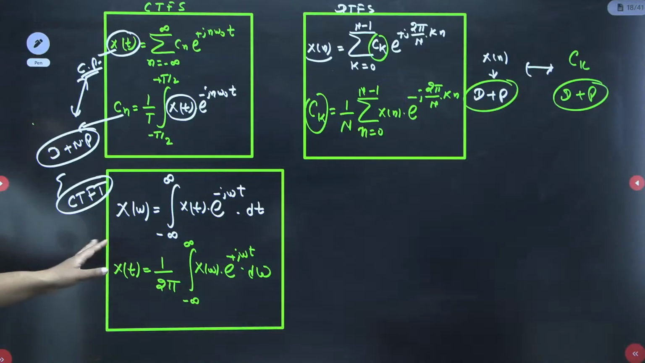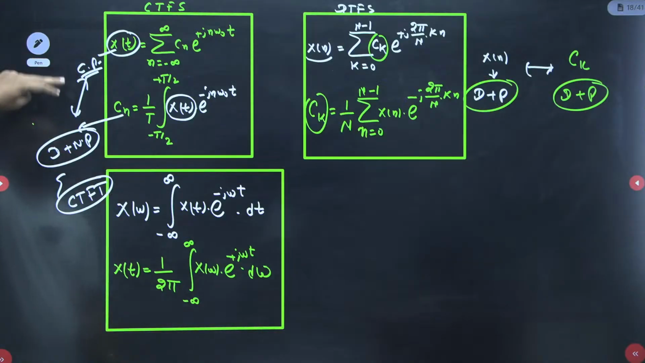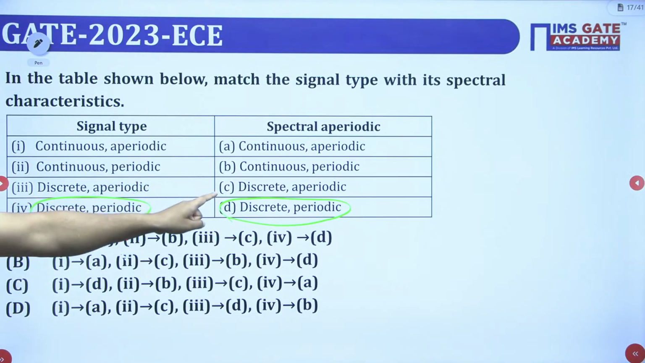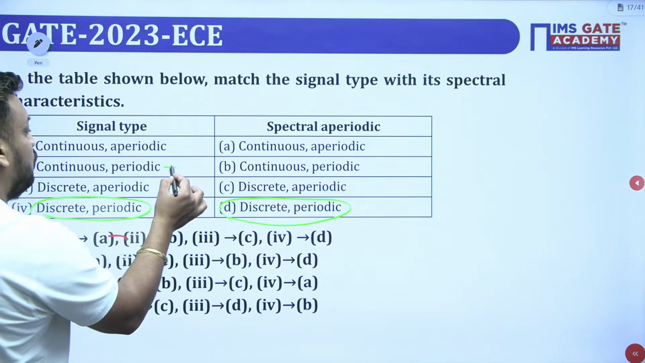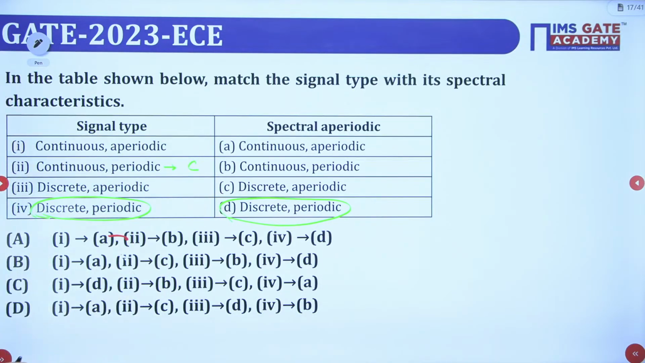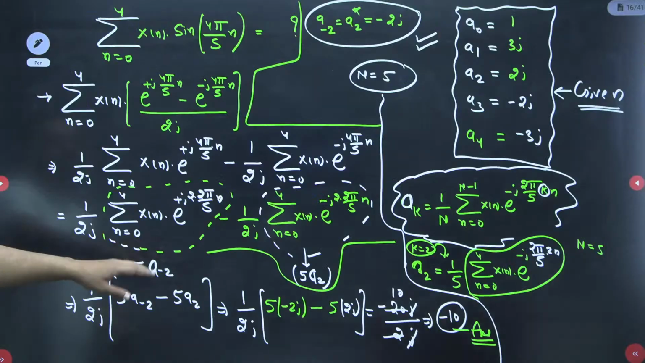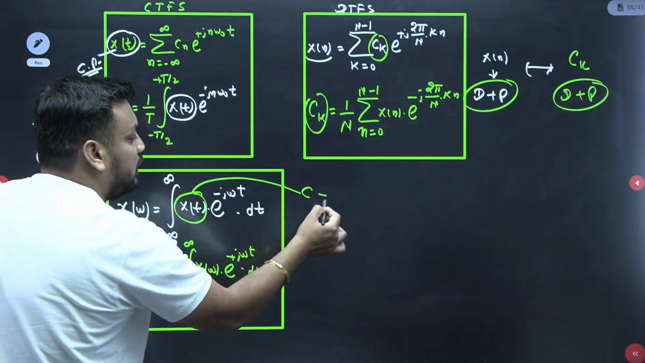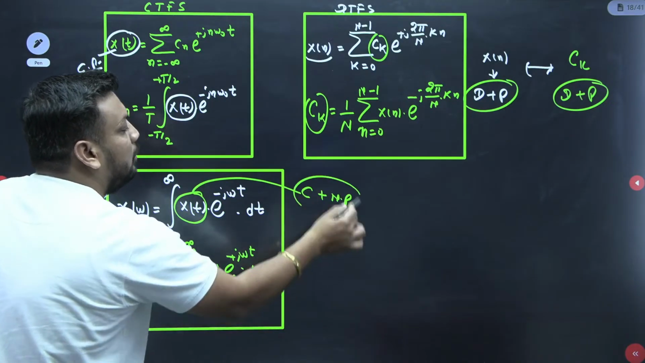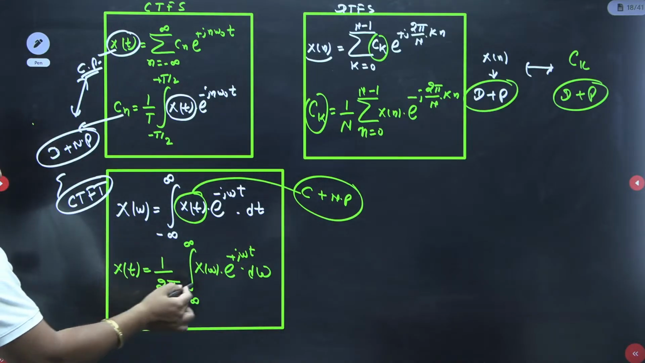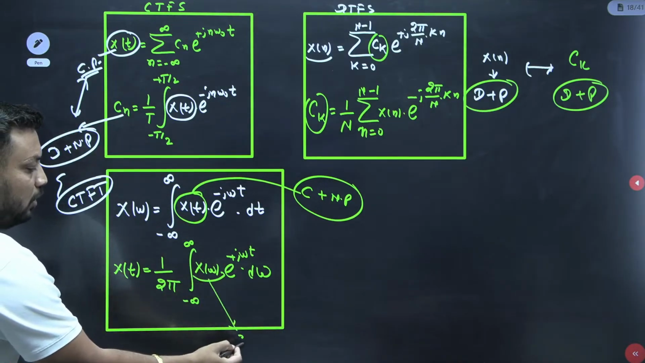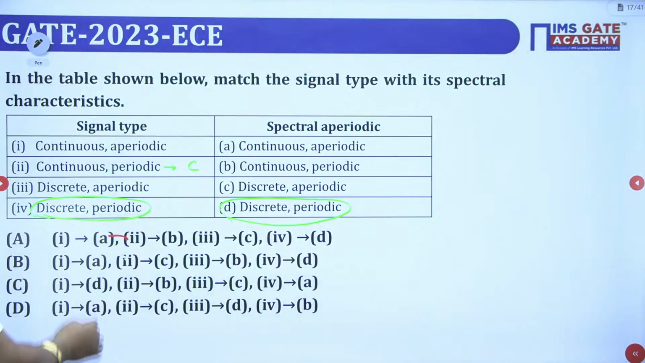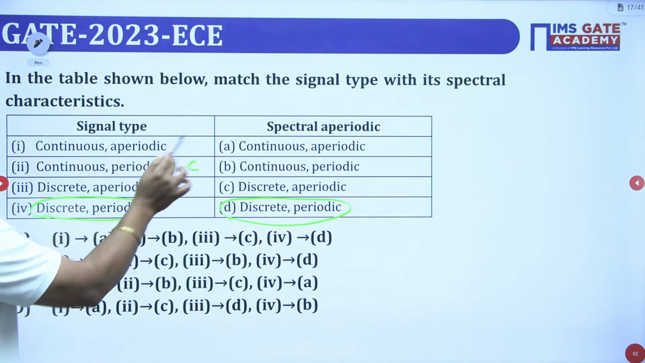And first, continuous plus periodic, goes to discrete plus non-periodic. Continuous plus periodic goes to discrete plus aperiodic. That means 2 goes to C. I am writing here, 2 goes to C. Similarly, guys, continuous plus aperiodic: do you know CTFT? It means this x(t) is continuous plus non-periodic or aperiodic, and X(omega) is also continuous plus non-periodic. Continuous plus aperiodic is the same as continuous plus aperiodic.